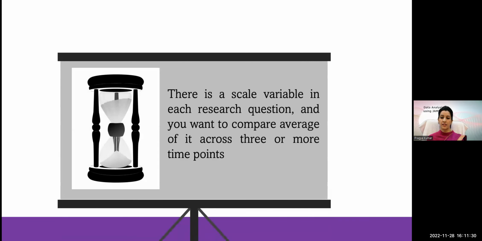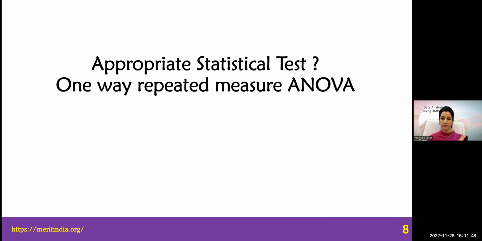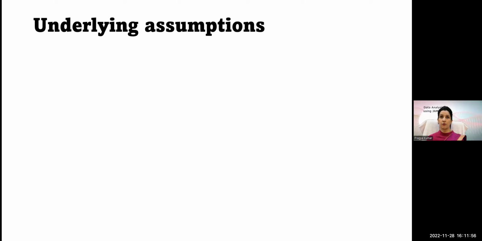So in all these cases, what have you observed? That there is a scale variable in each research question, and we want to compare the average of it across 3 or more time points. Yes, glucose tolerance over a period of time, that is also true. So the appropriate statistical test for this type of research question is the one-way repeated measure ANOVA.